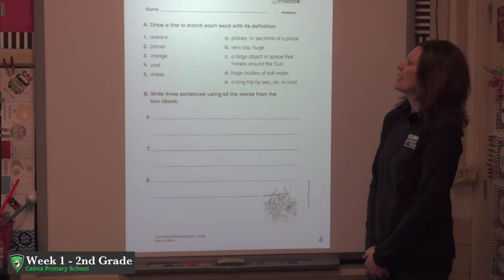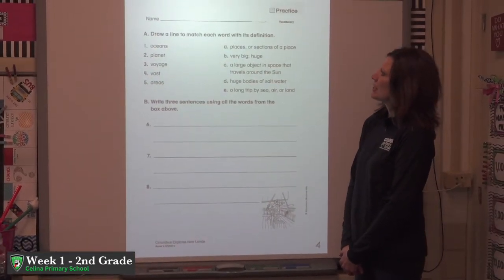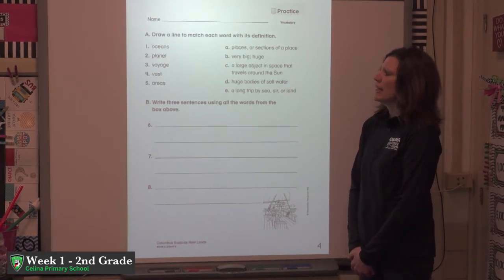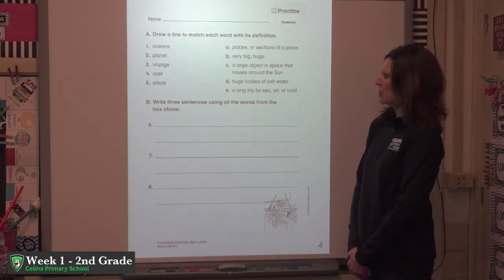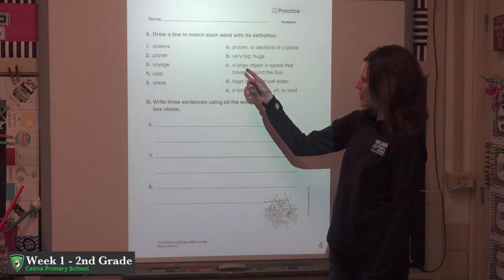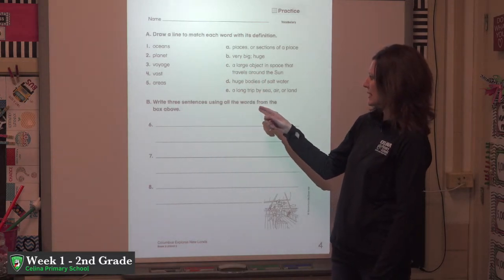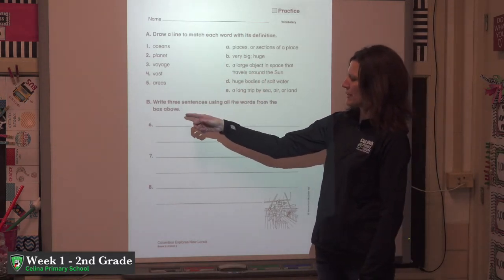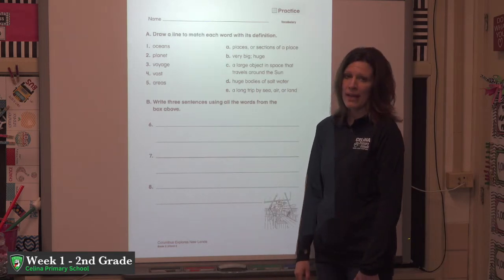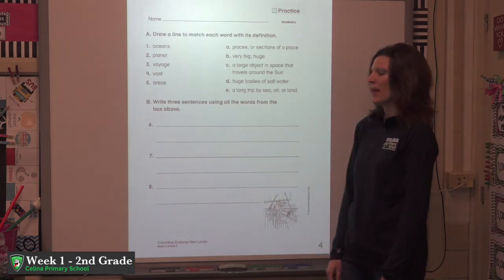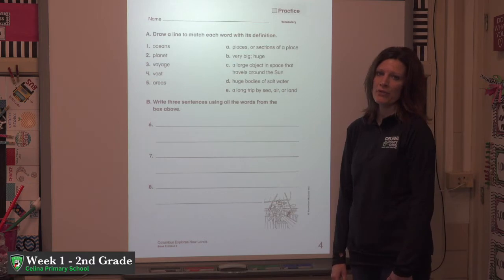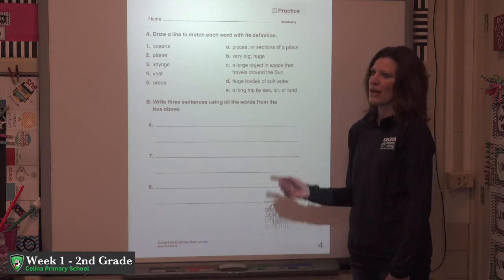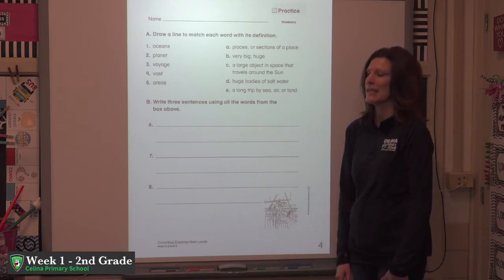And then on this page, we are going to draw a line to match each word with its definition, and this is just a vocabulary page. And after we draw the lines to match those, then we will write 3 sentences using all the words from the box above. We're going to make sure that we have a capital letter to start our sentence and that we have an end mark. And again, when we're finished, we will read the sentence to make sure everything sounds right and that we didn't miss any words.